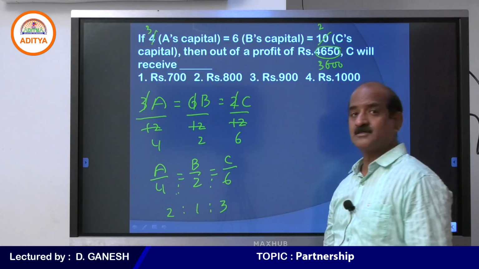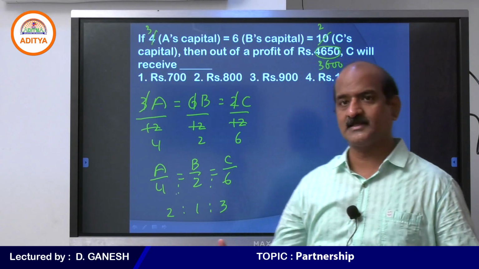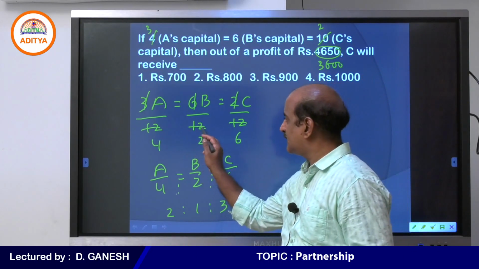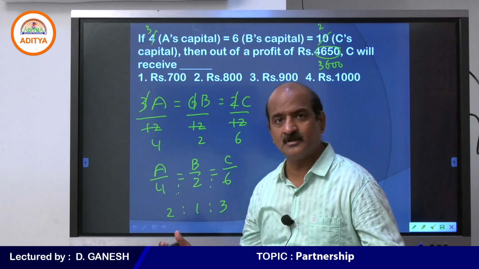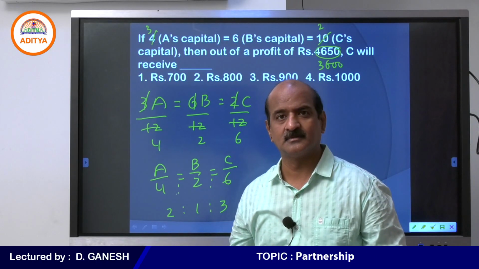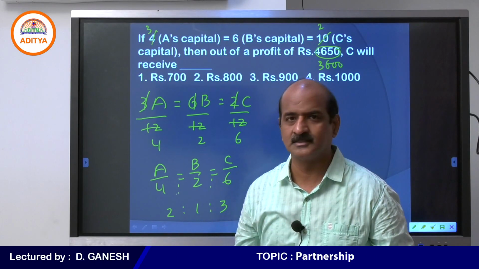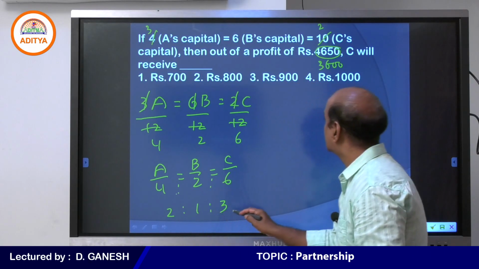Yes, my dear students, we can even take 6. If you straight away take 6, you straight away get 2 is to 1 is to 3. You need not take 12, you can also go for 6. So you can take any number, at the end you will be getting the same ratio. So the profits may be distributed in the ratio 2:1:3.